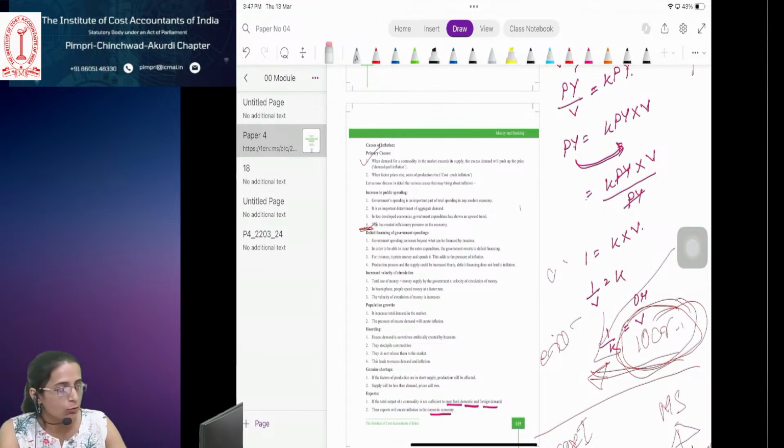Now we will see what are the functions of commercial banks. Modern commercial banks perform a variety of functions and provide a number of services to their customers. They are regarded as departmental store banks because they provide a wide variety of services to their customers.